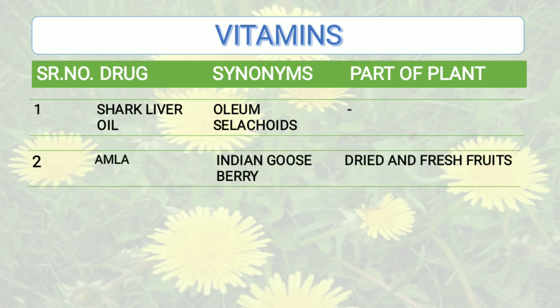Then the next drug belonging to the same category is amla. Synonyms for amla are Emblica, Indian gooseberry, and Emblic myrobalan. Part of the plant that is used is fresh and dried fruits of this plant.